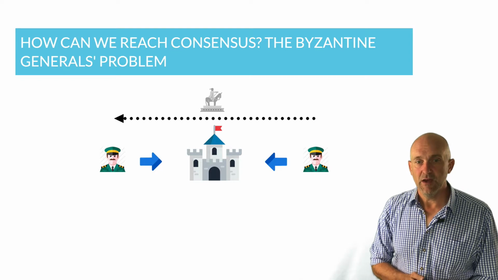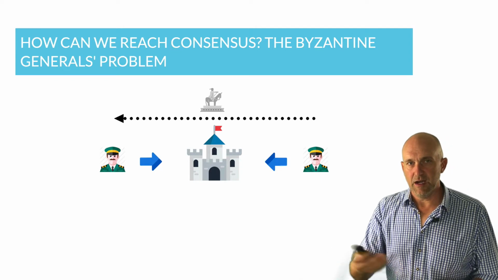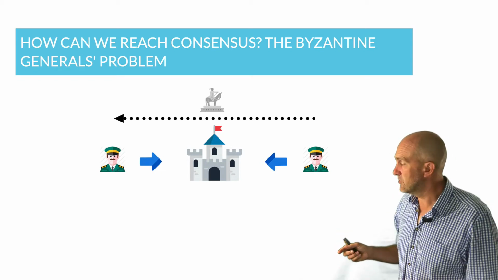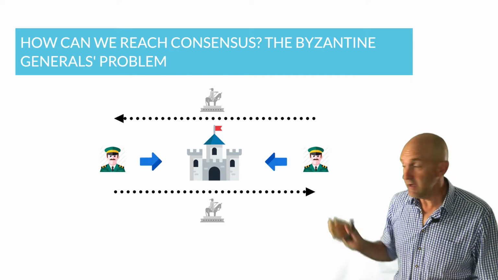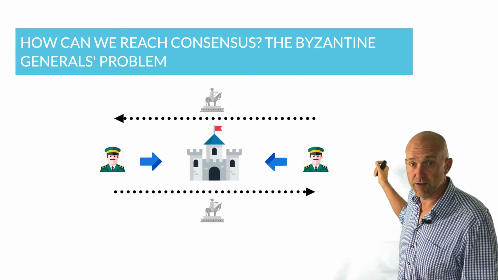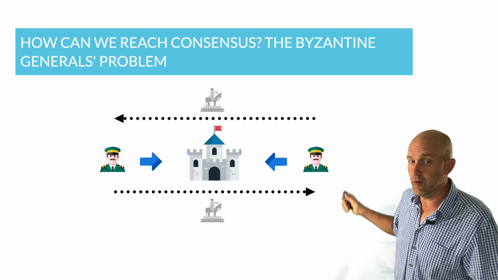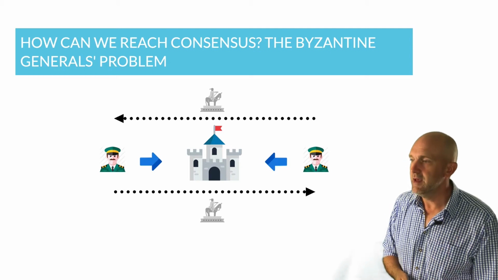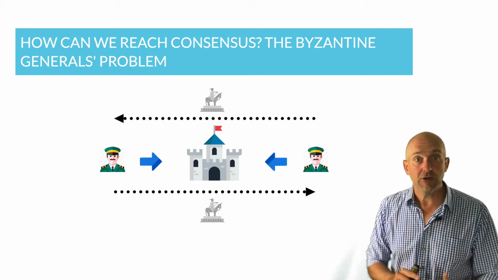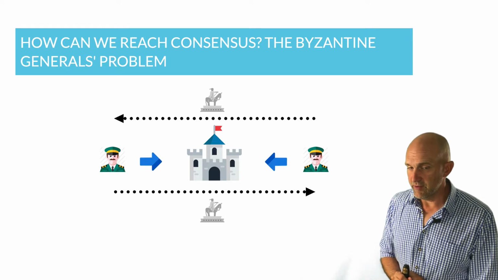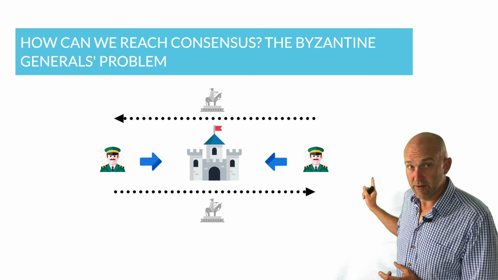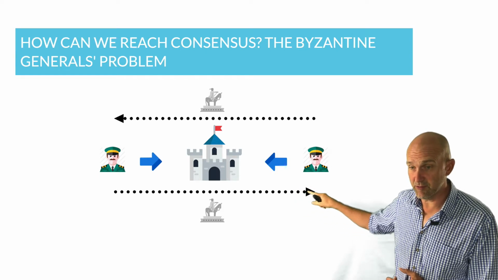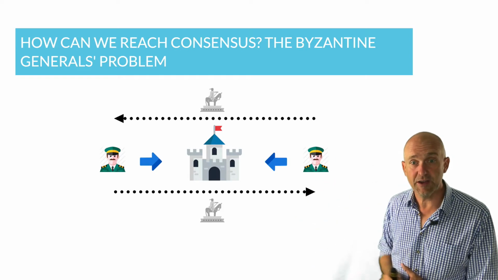So how can they achieve consensus about the date and time of an attack? Right. Now, of course, what the general on the right could do is send a messenger to the general on the left and say, we're going to attack at dawn tomorrow. And then the general on the left receives this information, says, sure, that is good, and sends a messenger back to say, I agree, we attack at dawn. Now the question is, does the general on the right know that the general on the left has agreed to this? Well, he knows that he has agreed to it, but he does not know whether or not he will attack. Why?